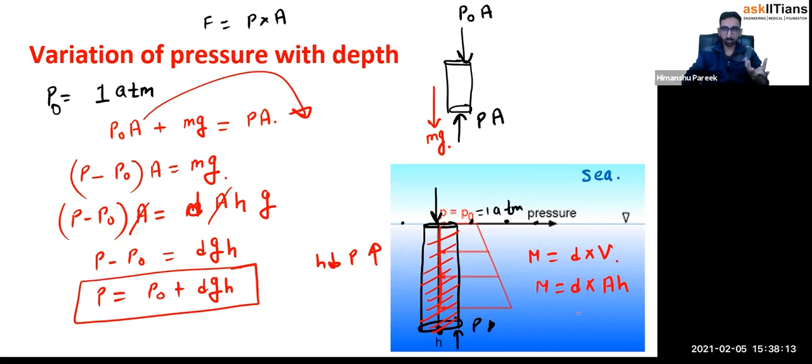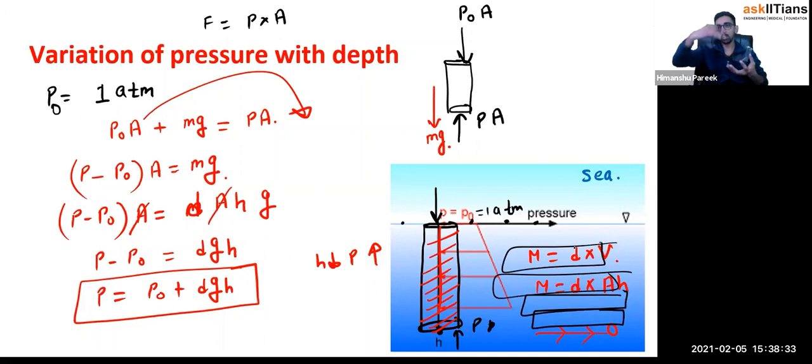So actually, there is a very simple explanation also. Suppose someone is sleeping here. Now you consider water as layers of fluid, right? So take an analogy with blankets. Suppose someone is sleeping here, and I am putting blankets over him. First blanket, second blanket, third blanket, fourth blanket. The more blankets you put on him, the more he will be getting angry with you, right? Because he's getting more and more pressed.